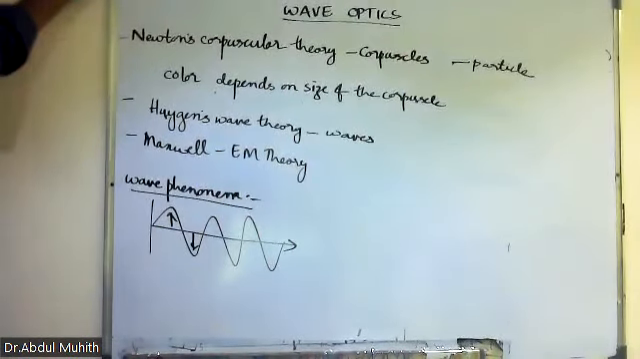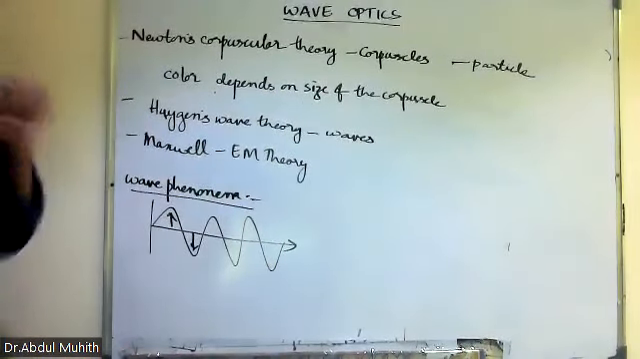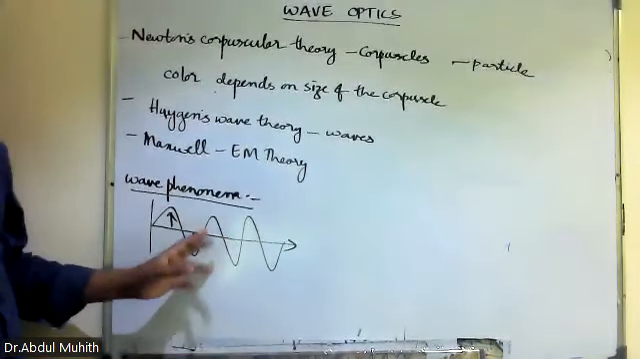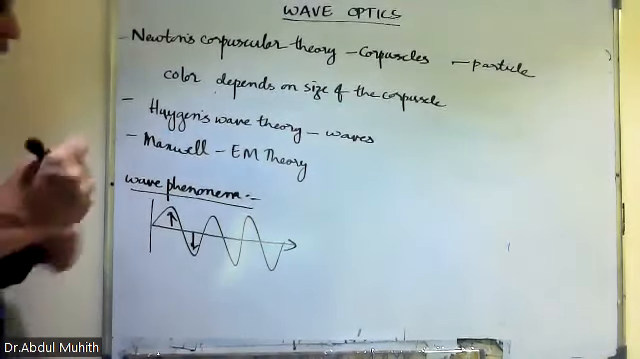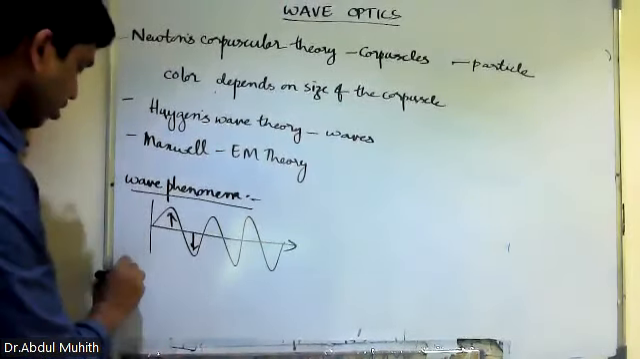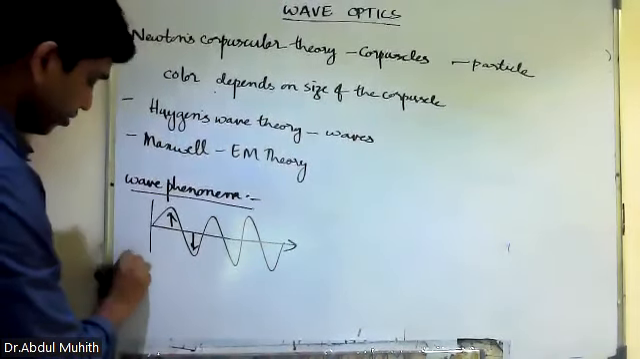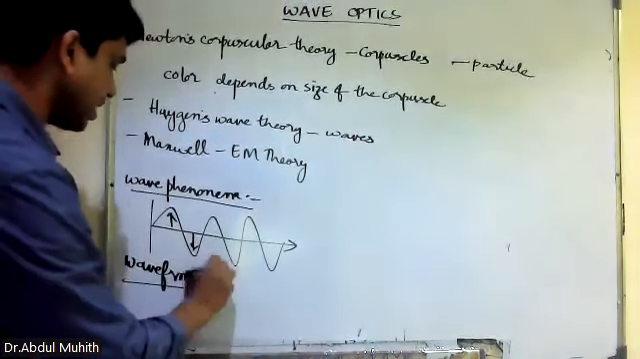I'll just pause it for a moment. See, wave phenomena means if the particles are oscillating up and down and energy is being propagated in the forward direction, that is said to be wave phenomena. Next, what is wavefront? Wavefront means the locus of all the points which are in the same phase.